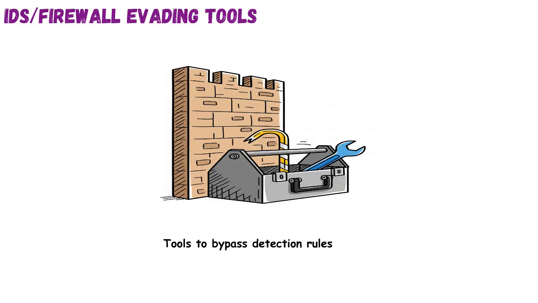Others like Ncat and proxychains help tunnel traffic through allowed protocols. These tools modify behavior, payloads, or transport methods to avoid triggering alarms. They're vital for red team exercises and penetration testing. Security professionals must know these tools to understand what gaps exist. By knowing what bypasses systems, defenders can tune detection, adjust rules, and improve logging. Tool knowledge equals better detection and stronger configurations.